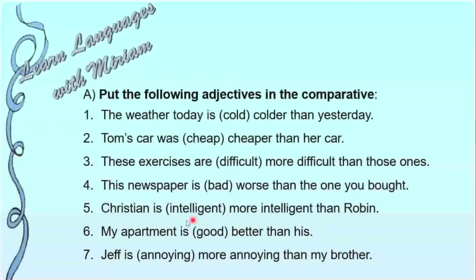Next, Christian is intelligent than Robin. What happens here? Intelligent, intelligent. 4 syllables. So, with 2 or more syllables, we add more before the adjective. So the correct answer will be more intelligent than. More intelligent than.